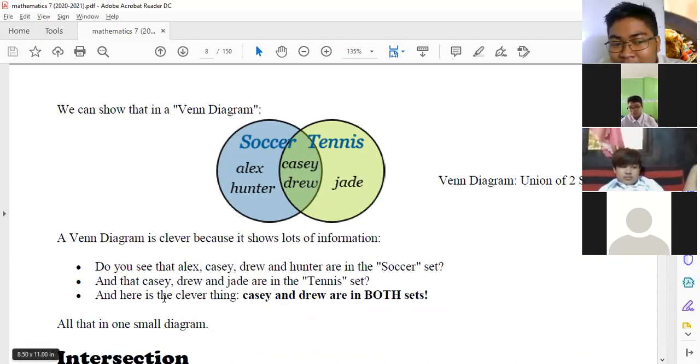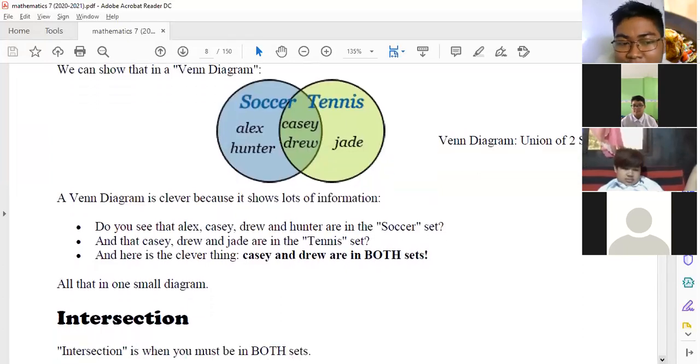So, in here, the clever thing, Casey and Drew are in both sets. Kaya yung nagduktong na yan, ayan, naglalaro si Casey and Drew ng soccer, also with tennis. Kaya nagkaroon sila ng union. So this is called union, yung pinagsama or yung piniplay nila both na nasa set A and nasa set B. Ayan.